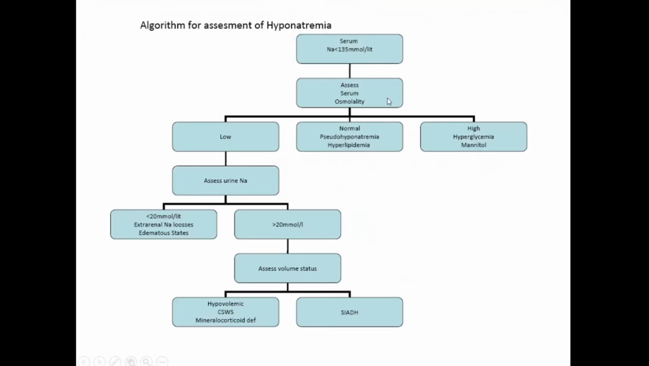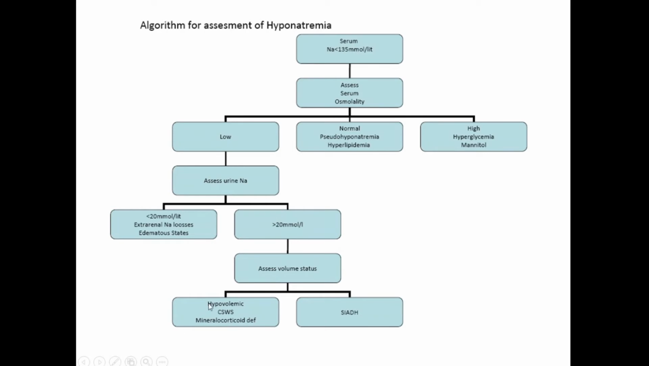Okay, so you assess the serum osmolality. If the serum osmolality is low, that means there is a loss of sodium somewhere. So assess the urinary sodium. If the urinary sodium is more than 20 millimole per liter, then you assess the volume status. You see whether your extracellular fluid volume is contracted. If it's contracted, that means there is loss of both sodium and water. So it could be because of hypovolemia. It could be because of cerebral salt wasting syndrome, and other conditions like mineralocorticoid deficiency.